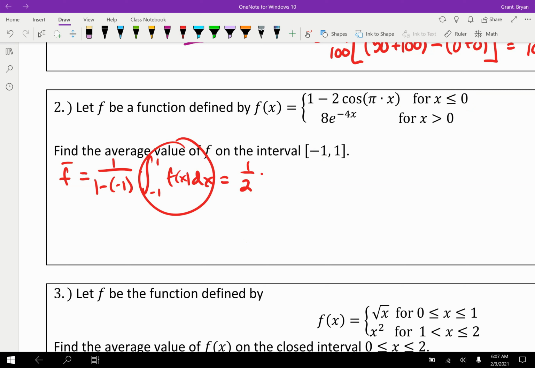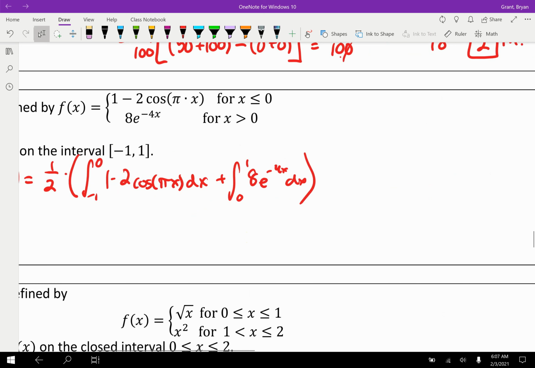So we're going to actually split this integral, and we'll do it like this, and we're going to say to find this total area, we're going to first find the area from -1 to 0. Which function is in control less than 0? Oh, this one. 1 minus 2 cosine of pi x dx. Then we're going to find all the area from -1 to 0 first, and then we'll find the area from 0 to 1 of this function.